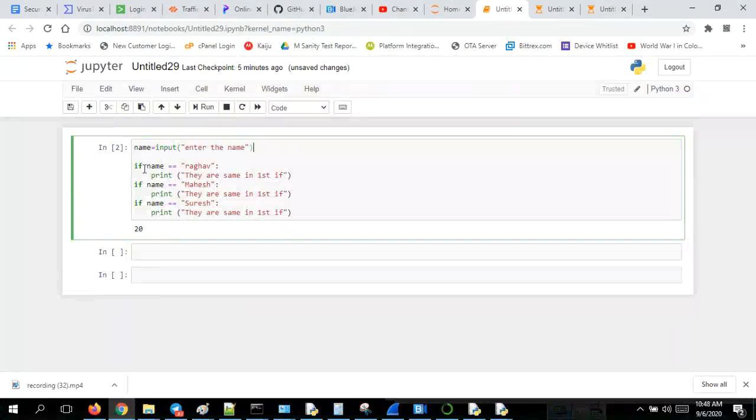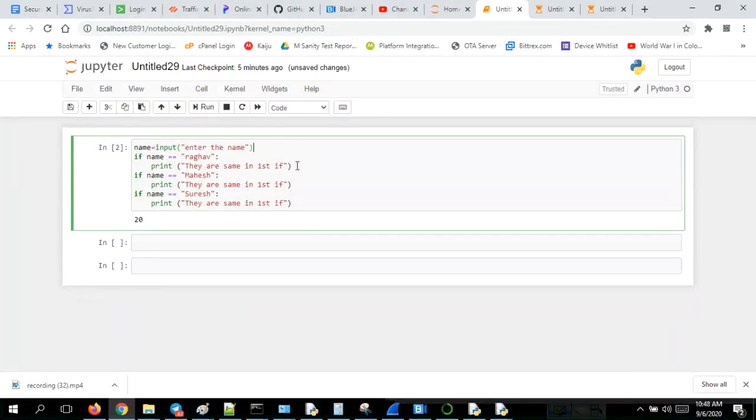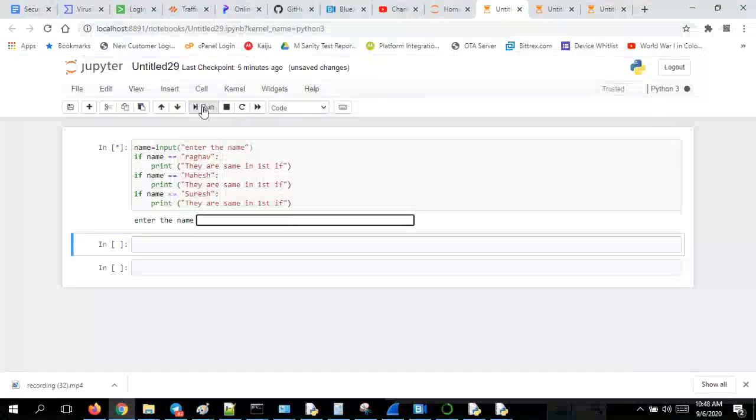Now I'll execute the program. I'll run it. Enter the name first. So what I'll do is I'll say Mahesh. If I run this particular program, in the condition statement, first it will go here, and here and here. All the three conditions will check. But as a programmer, they all belong to one block of code. Is it able to notice anywhere?